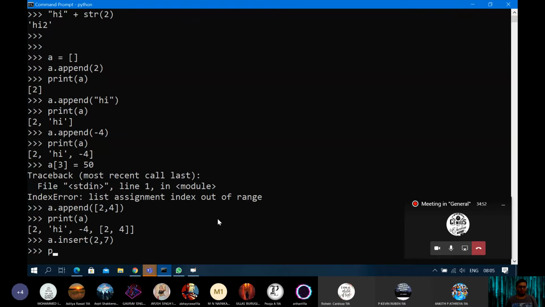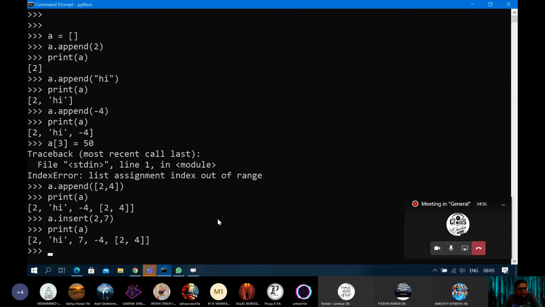Okay, let's see, I've told you now, so have a look. Did you see, Rolvin? The insert method is used to create a new index as well as insert at any specific index of your own choice. Okay, sir. So we can use insert as a substitute for append as well.